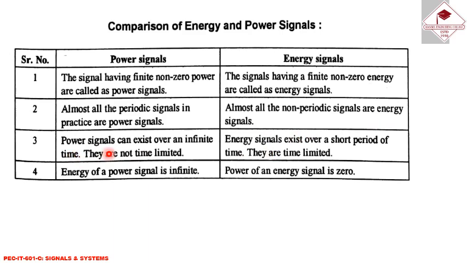Number three: power signals can exist over an infinite time; they are not time limited. Energy signals exist over a short period of time; they are time limited. Number four: the energy of a power signal is infinite, while the power of an energy signal is zero.